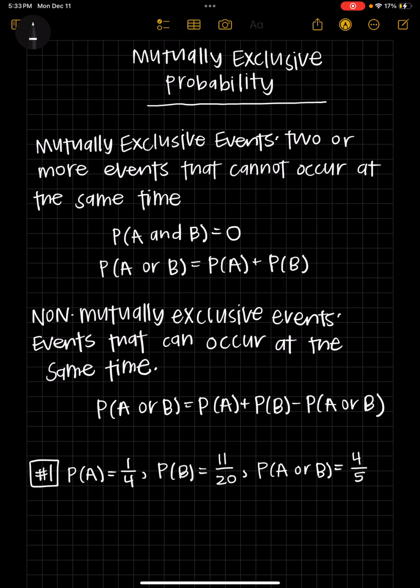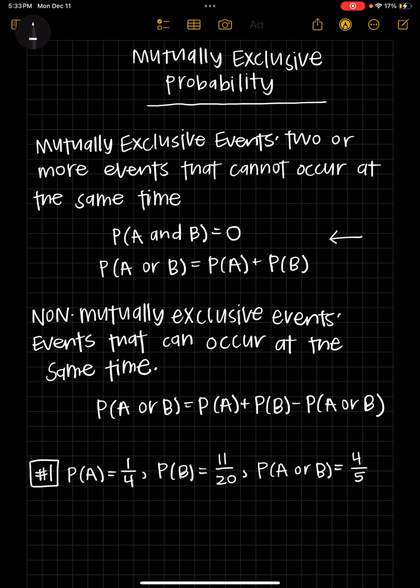The way that we can tell mutually exclusive events with formulas are the two formulas right down here. So the first formula is the probability of A and B is equal to 0. This makes sense because if we use my flipping the coin example, the probability of getting a heads and a tails, there's no version of that, so the probability is 0.